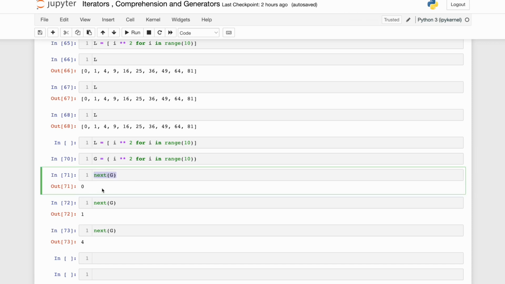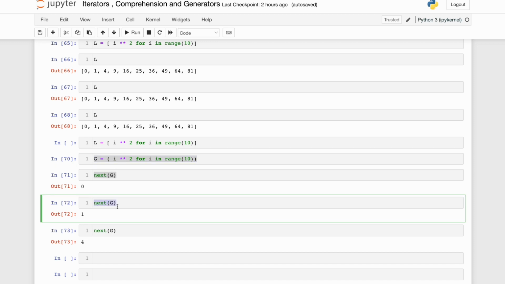After that, I can do many operations. The state of this gets recorded inside Python, and when I do the next G over here, again those particular values, Python knows till what extent I have already consumed the generator expression and what is left over there, and it is going to produce and give me the next value.